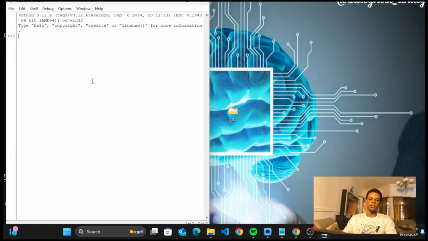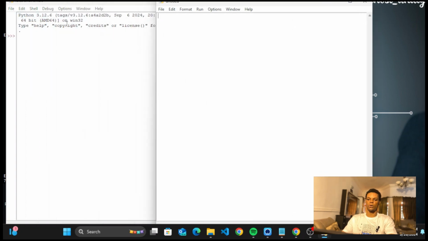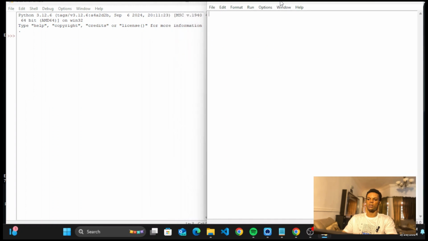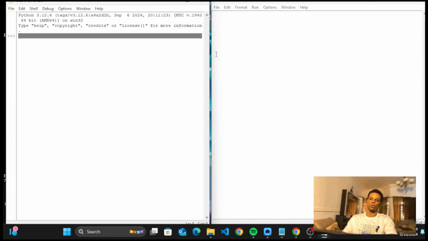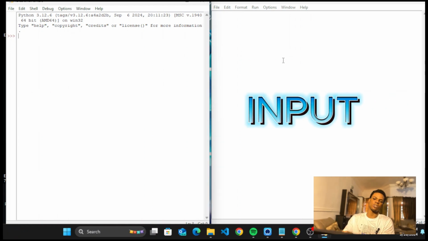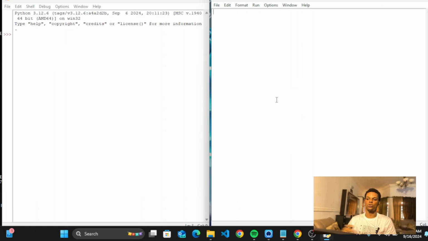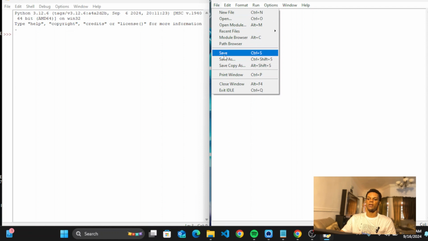Okay, so the first thing we're going to do is click on File, then click on the next thing, which is New File. It's going to bring out this window for you the way we have it. This particular area is the output, while here is the input, where you're going to be writing your code. Then you're going to be seeing the result of whatever you're doing here. One thing I want you to do before we save our Python file: come to File and click on Save As.